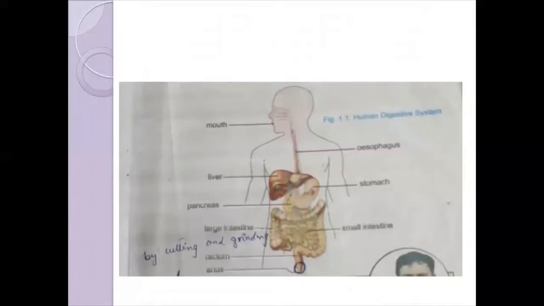How and where does digestion occur? Digestion occurs in the digestive system. The digestive system is also called the alimentary canal. It starts from the mouth, the second part is the esophagus, the third part is the stomach, the fourth part is the small intestine, the fifth part is the large intestine, the sixth part is the rectum, and the last part is the anus. The liver and pancreas are the supporters of the digestive system.